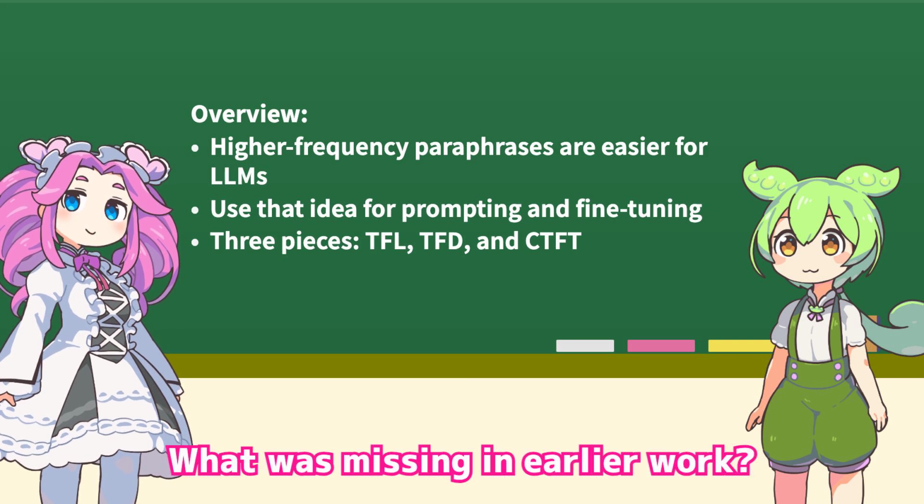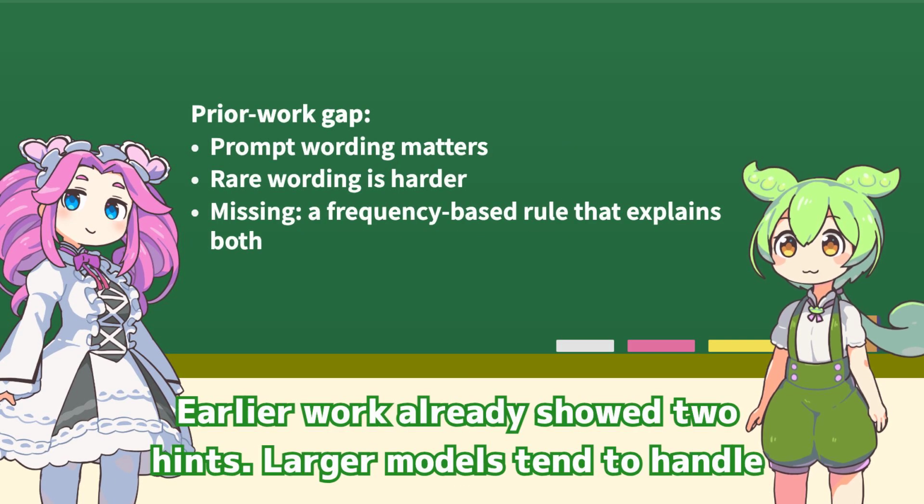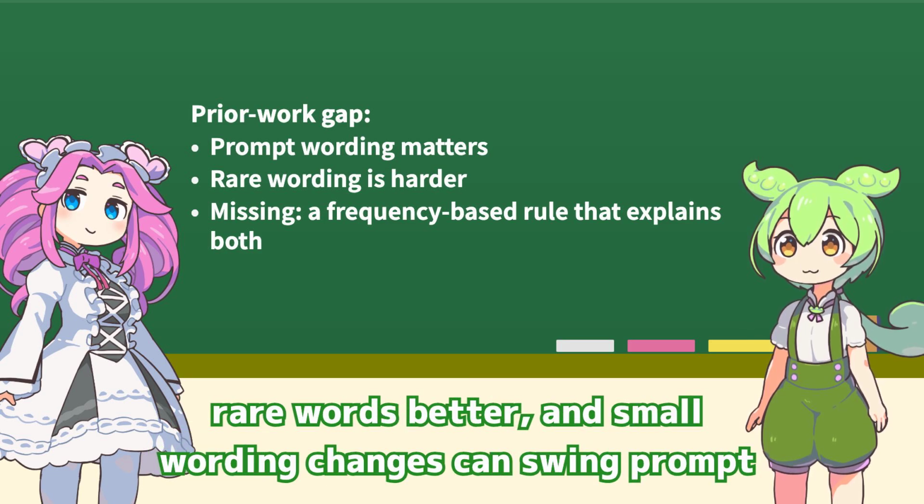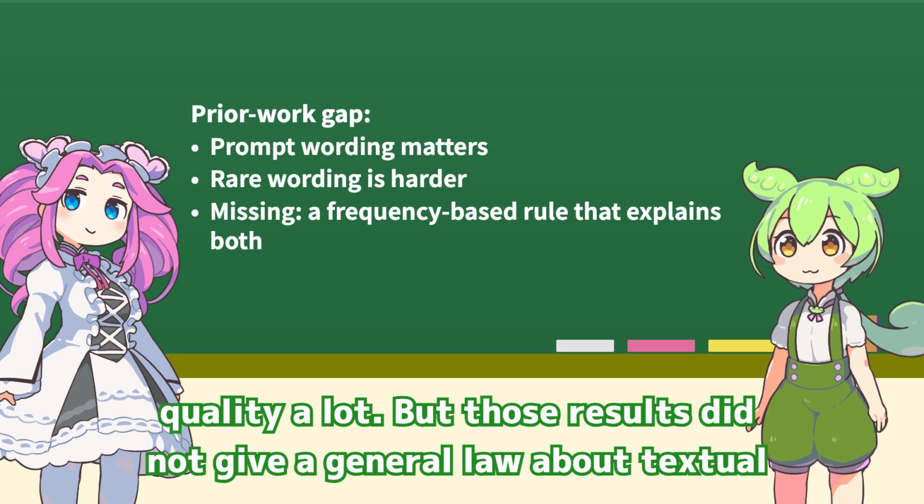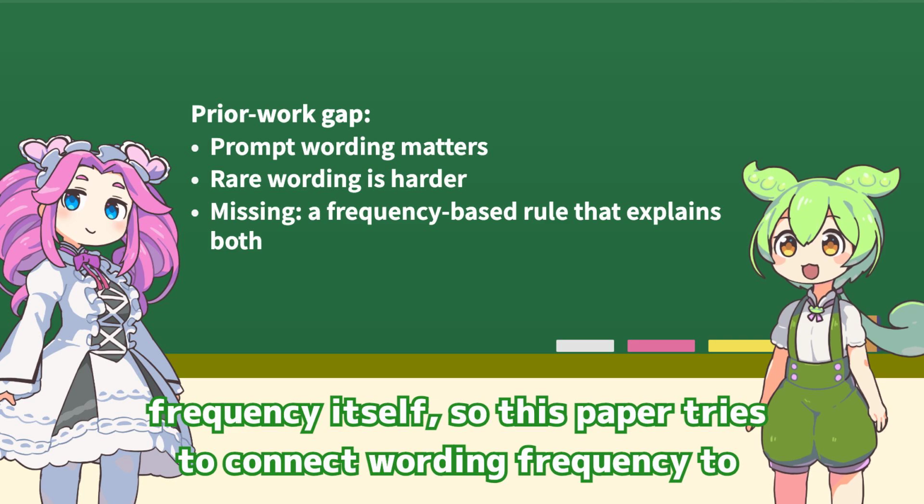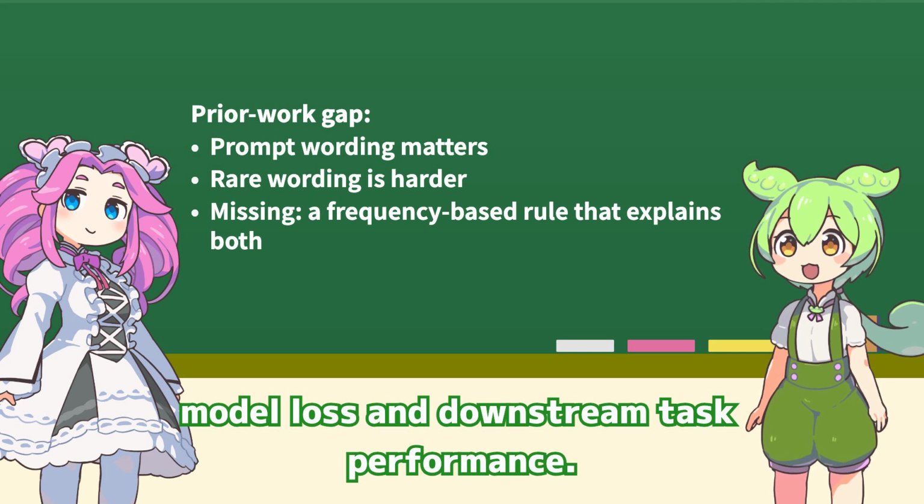What was missing in earlier work? Earlier work already showed the hints. Larger models tend to handle rare words better, and small wording changes can swing prompt quality a lot. But those results did not give a general law about textual frequency itself. So this paper tries to connect wording frequency to model loss and downstream task performance.